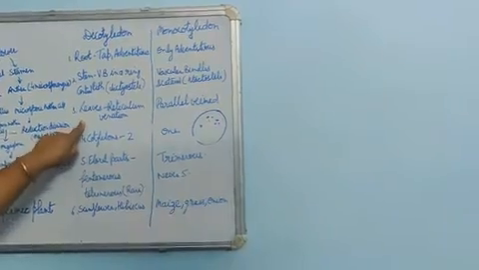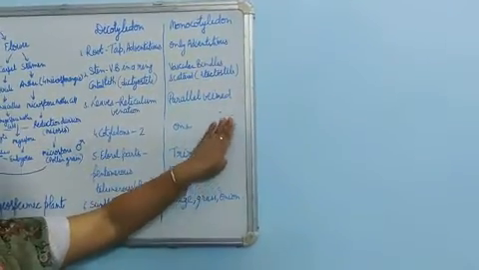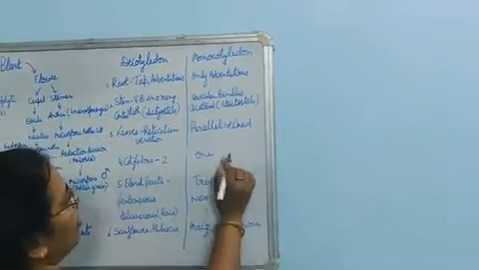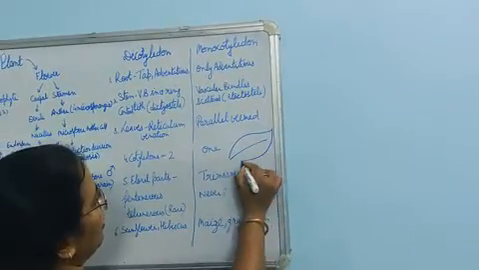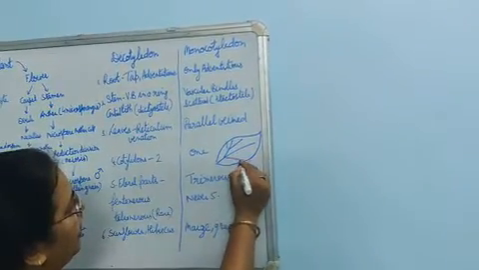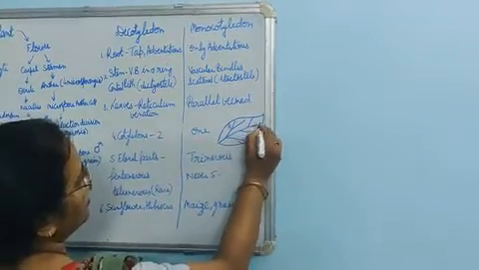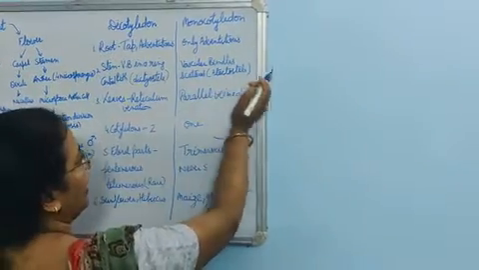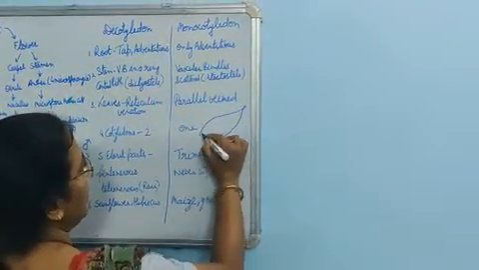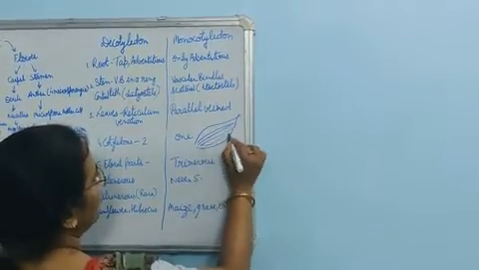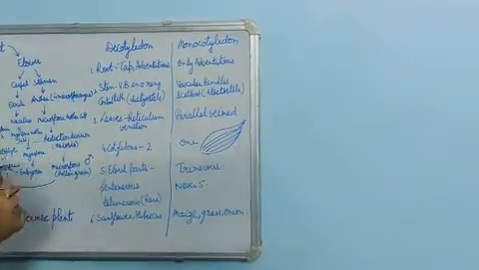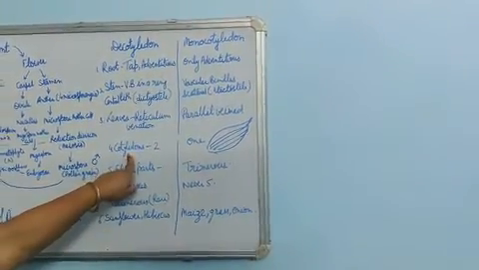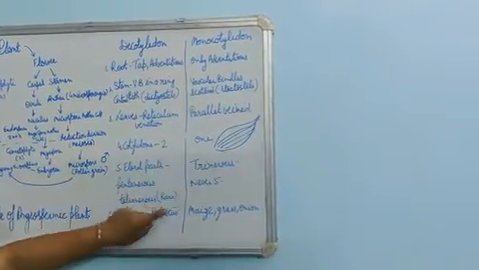Next is the difference in the leaf. Not the leaf itself, you can say venation, meaning the arrangement of veins inside the leaf. Dicots have reticulate venation, highly branched, making a network. This type of venation is present in dicot plants, while in monocots the venation is parallel. All the veins are parallel to each other. That type of parallel venation is present in monocots. Cotyledons, I told you, two are present in dicots, one in monocots.